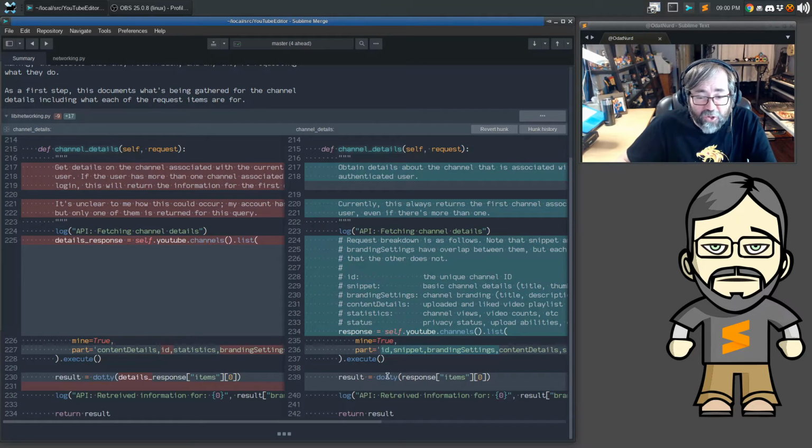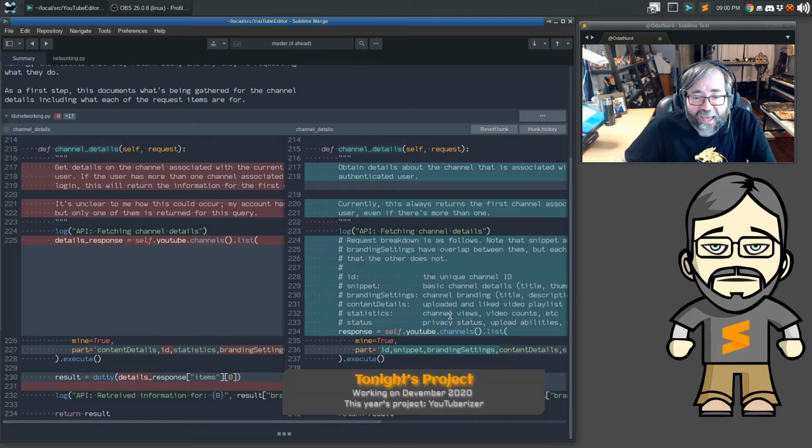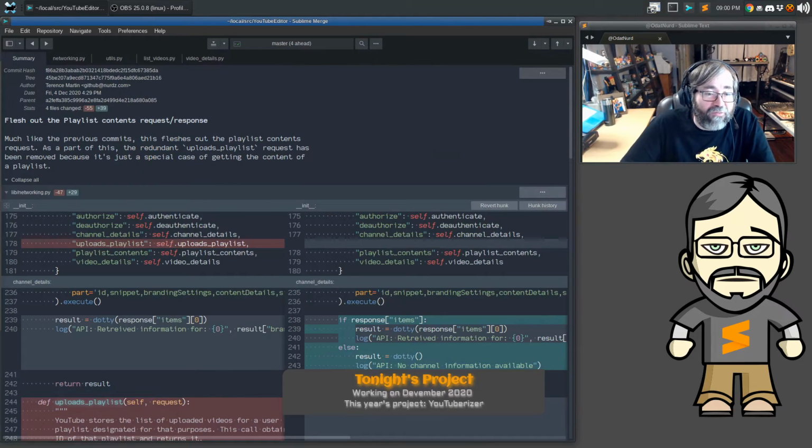And again, we are returning a Dotty of the first item in this thing, which is similar to what was happening here before, but the variable names have been tightened up a little bit. This is the only one that was using Dotty previously. It was the thing that I implemented when I first threw that library in. So now we know exactly what each of these things is actually getting us. And similarly for the other ones, we did the same sort of thing.